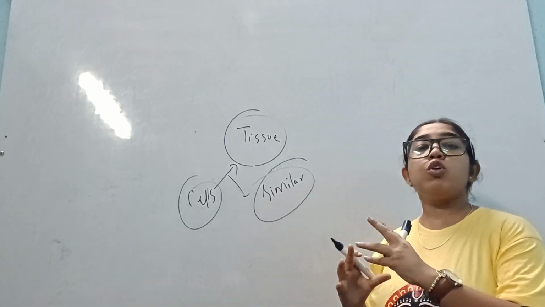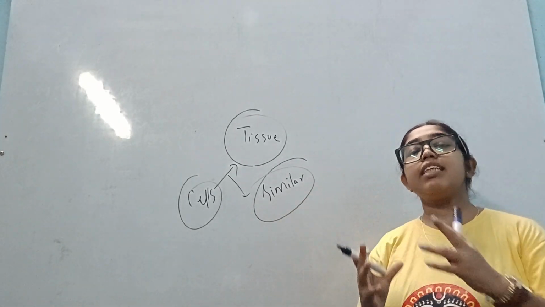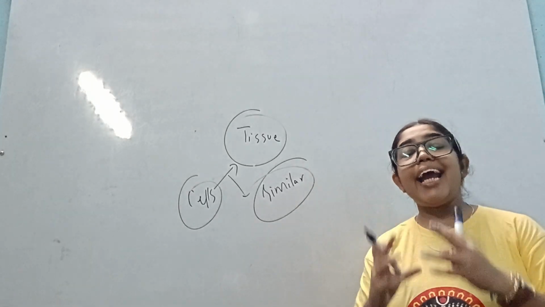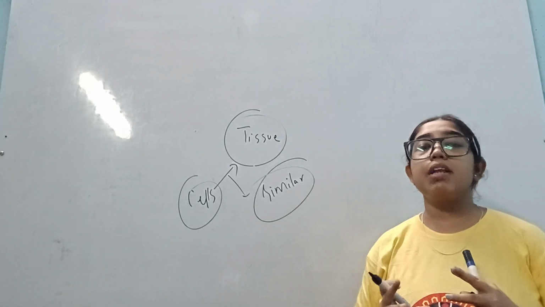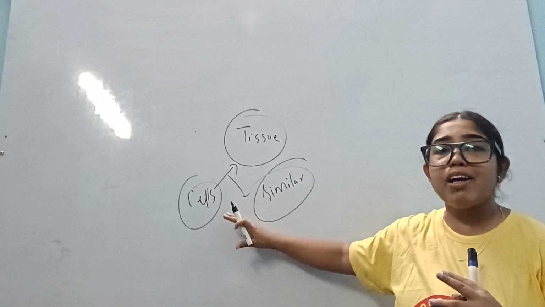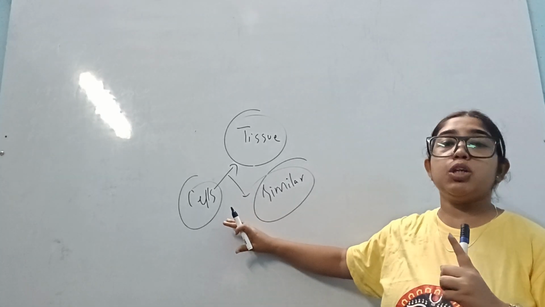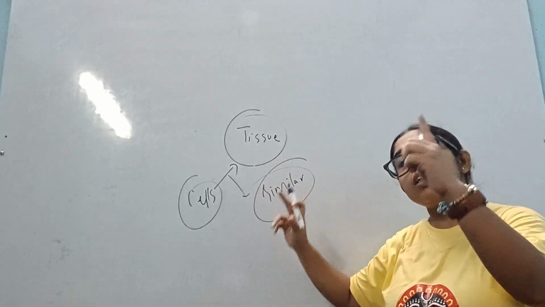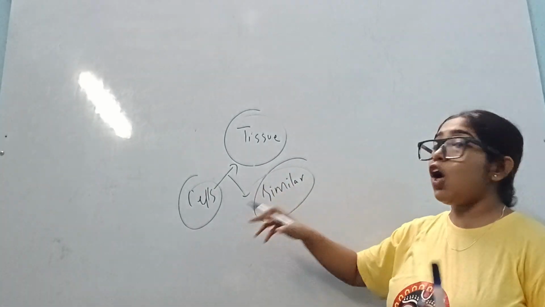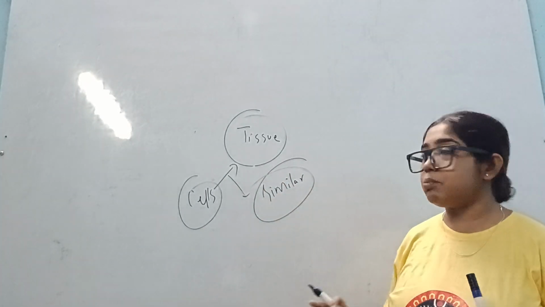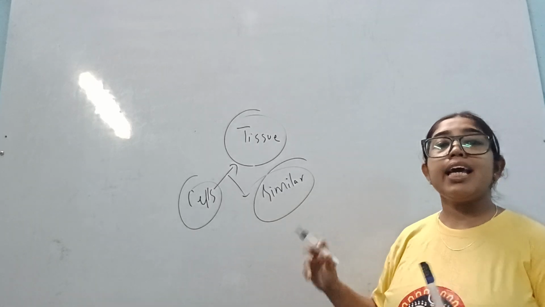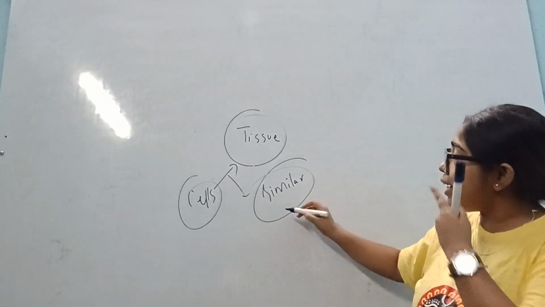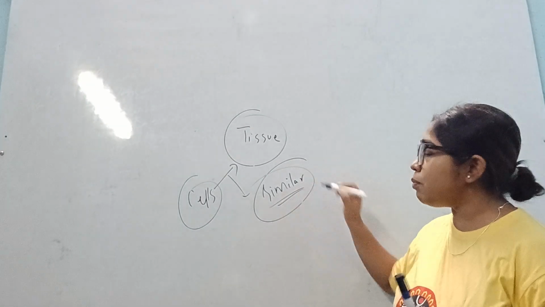If you have to form a tissue, whatever cells you are taking, the area has to be similar. If I am taking cells of my heart, then all the cells should be from the heart. If I am taking cells of my brain, then all the cells have to be from my brain. You cannot take half and half, that is not possible. So can I say my location is the same, similar location?